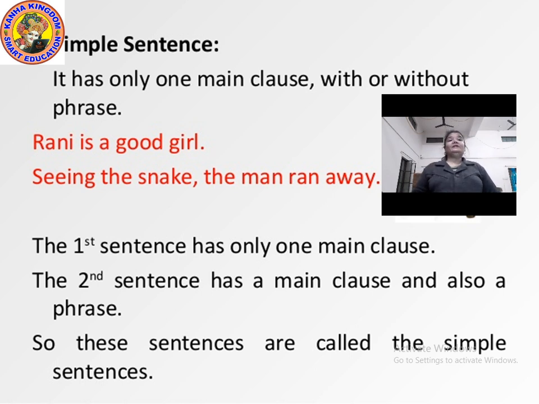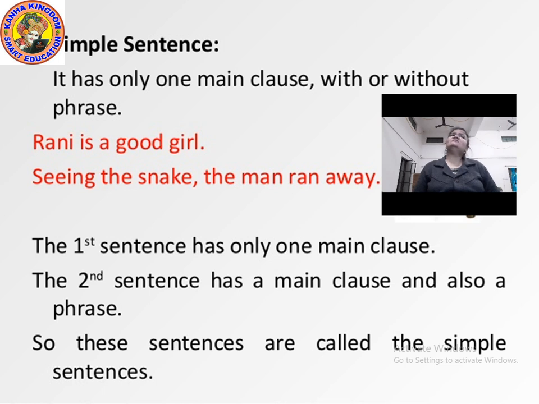Now read the sentences given in the clip. Rani is a good girl. And the next sentence says, seeing the snake, the man ran away. Now there are two sentences. Rani is a good girl. Seeing the snake, the man ran away.